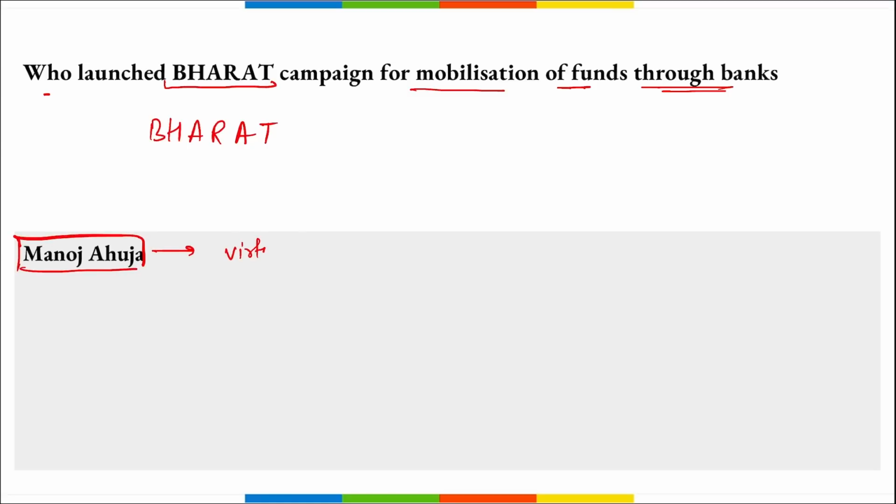And this Bharat was launched virtually, correct? And it is a new campaign for banks under the Agriculture Infrastructure Fund that was titled Bharat, Banks Heralding Accelerated Rural and Agriculture Transformation, and it is for the mobilization of funds from banks. This will be a 1 month long campaign, correct?